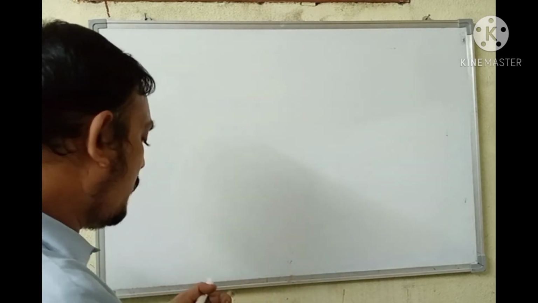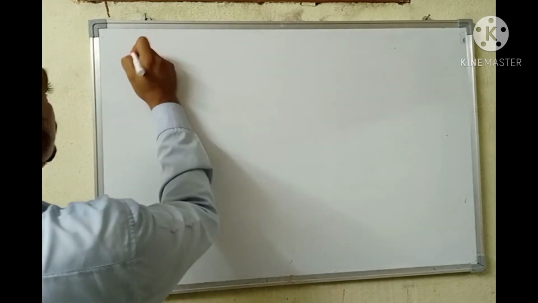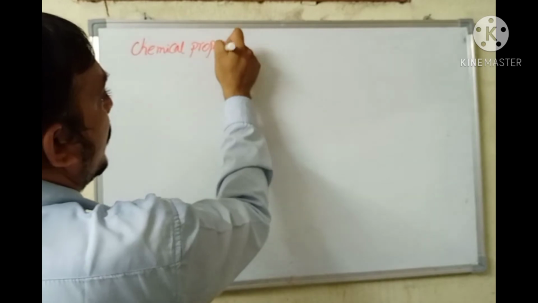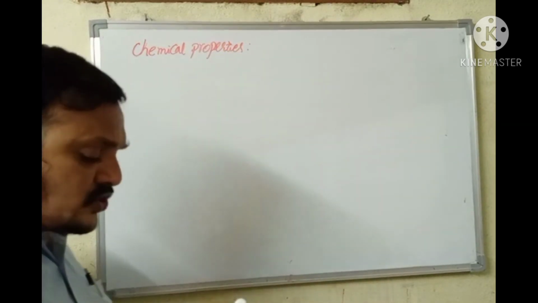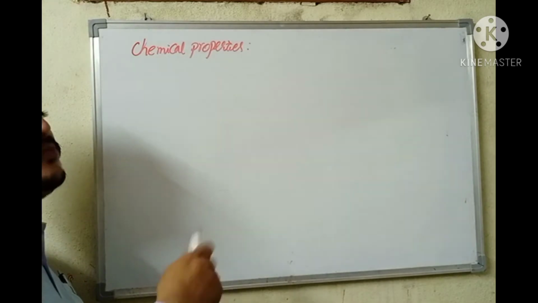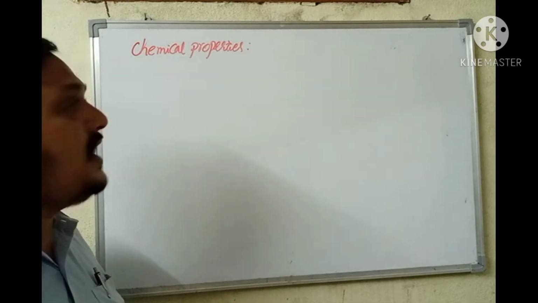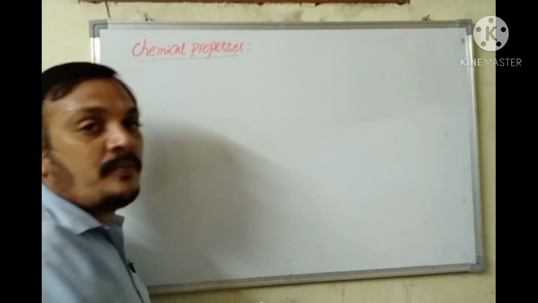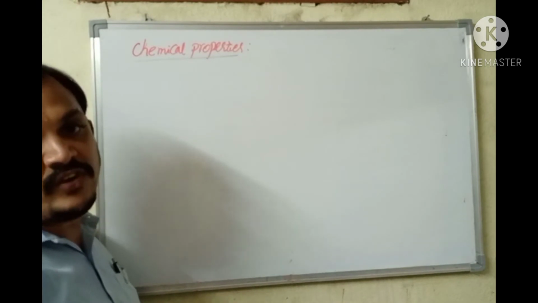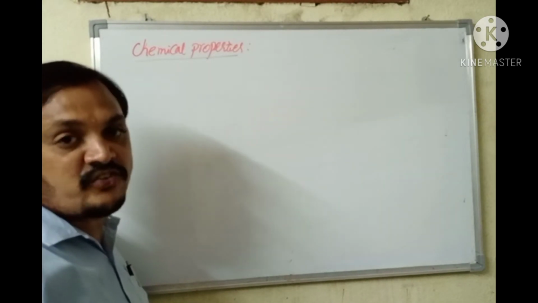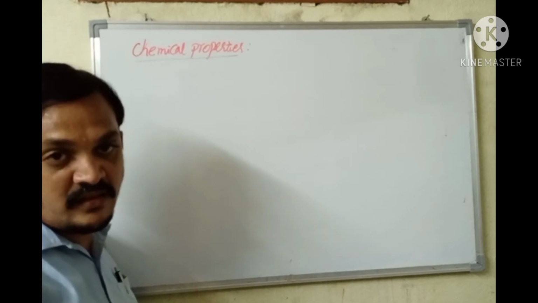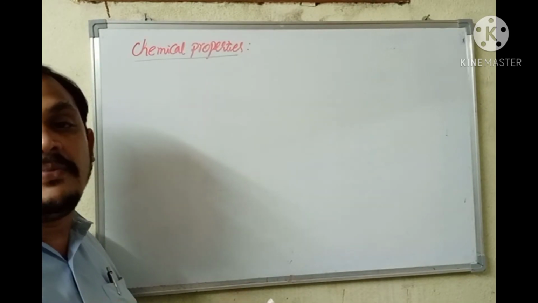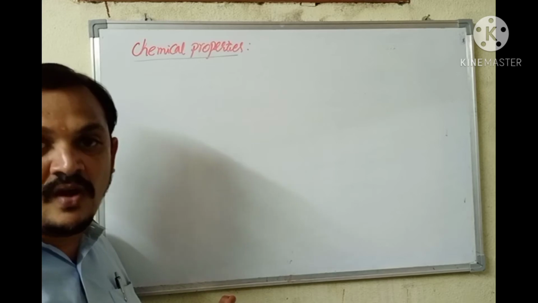While coming to chemical properties of ethyl alcohol, at the starting I said to you that ethyl alcohol is quite similar to water. In water, if a hydrogen atom is replaced by ethyl group, then I'll be getting ethyl alcohol. Coming to chemical properties, ethyl alcohol exhibits some of the properties of water. Just as when water is added to sodium metal, a vigorous reaction takes place resulting in release of hydrogen gas, in the same way, on adding a lump of sodium metal to ethyl alcohol, a brisk reaction takes place resulting in release of hydrogen gas.